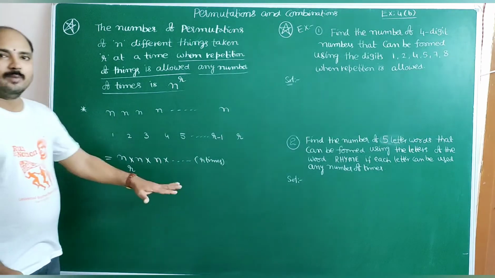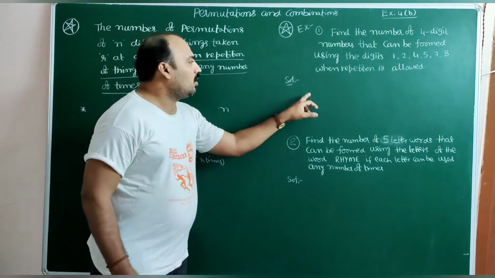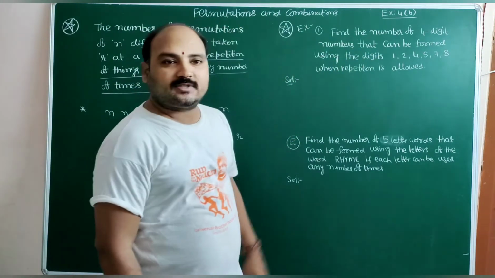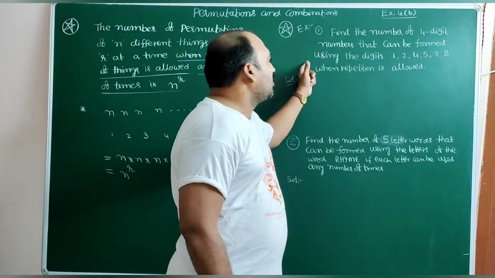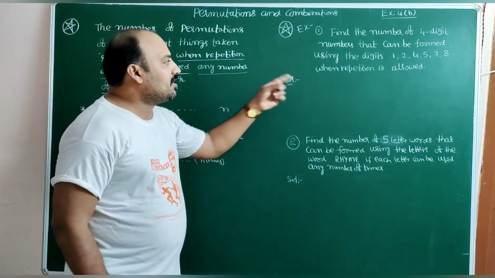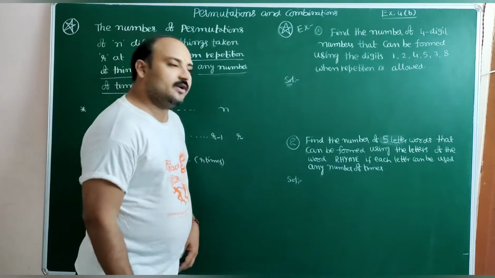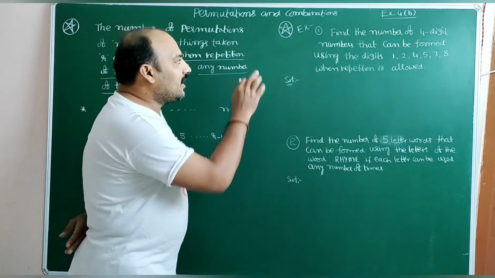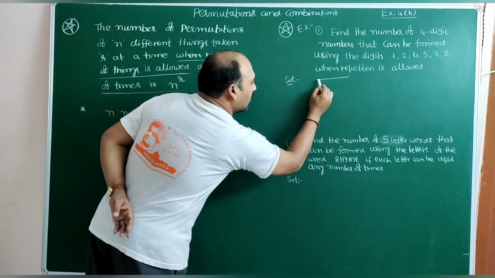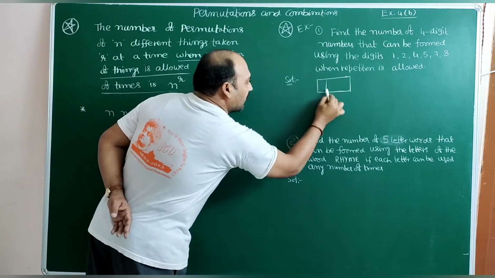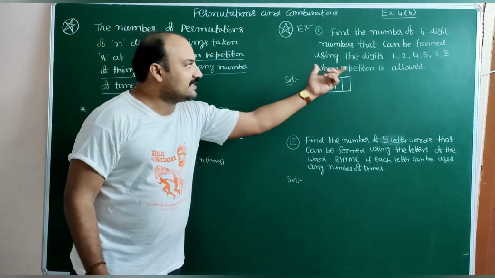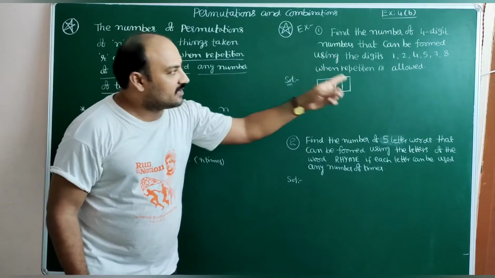Dear students, one example from exercise 4b. Listen carefully. Find the number of 4-digit numbers that can be formed using the digits 1, 2, 4, 5, 7, 8, when repetition is allowed. Clearly they mentioned repetition is allowed. So they are asking for the number of 4-digit numbers. See here, a 4-digit number means 4 boxes should be there.